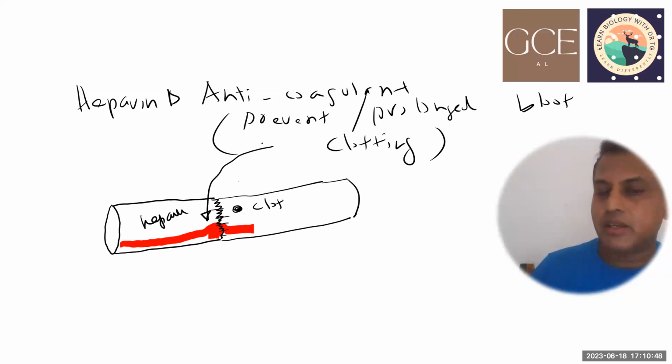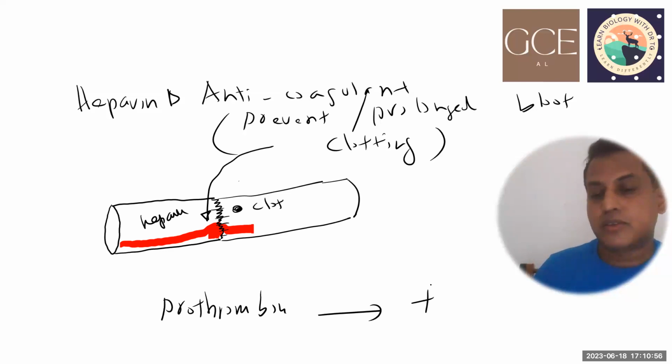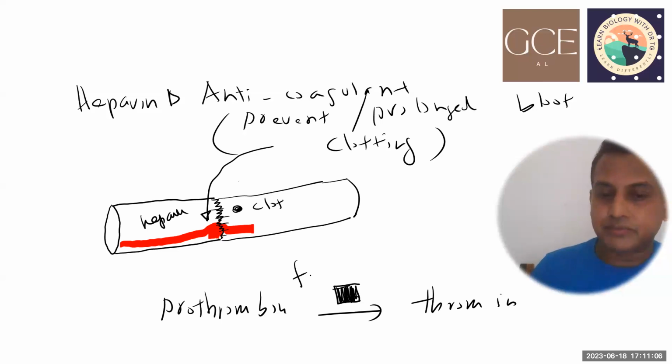Heparin prevents the conversion of prothrombin into thrombin. I mean, this is done by an enzyme. This is done by clotting factors.